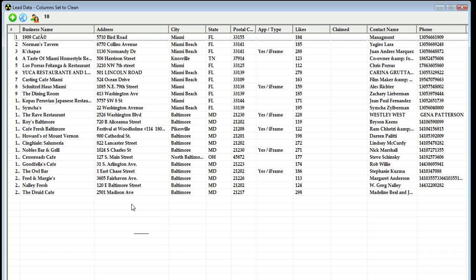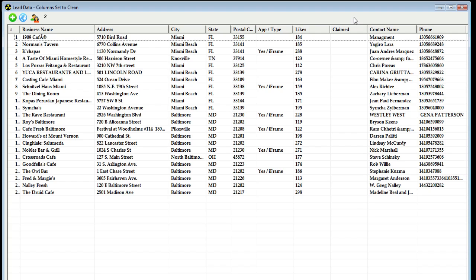But let's go ahead and take a look at our dedupe feature. So we'll go to business name and then click on dedupe. You'll notice that we had a green progress bar that went across the top here. If you do a dedupe and you have a lot of leads in your grid, you're going to need to give that a few seconds, or it could be a few minutes, to complete. It is working in the background and it's doing a lot of additional work if you have a lot of leads in your grid to dedupe all that information.